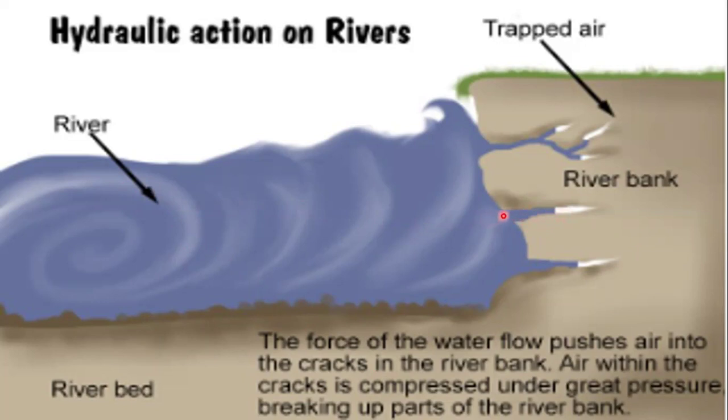Air within the cracks gets compressed under great pressure. The rocks break apart, and this way disintegration of rock takes place. Erosion takes place by the hydraulic action.